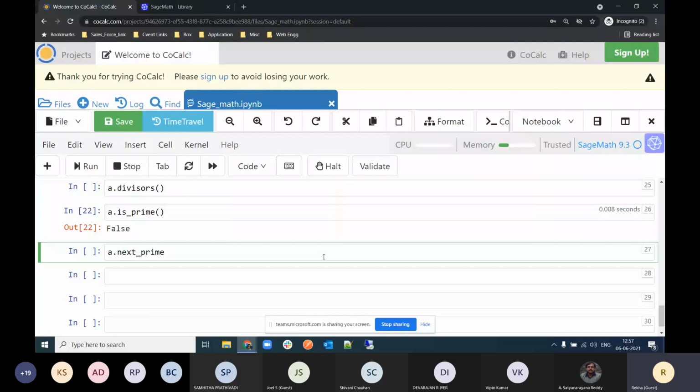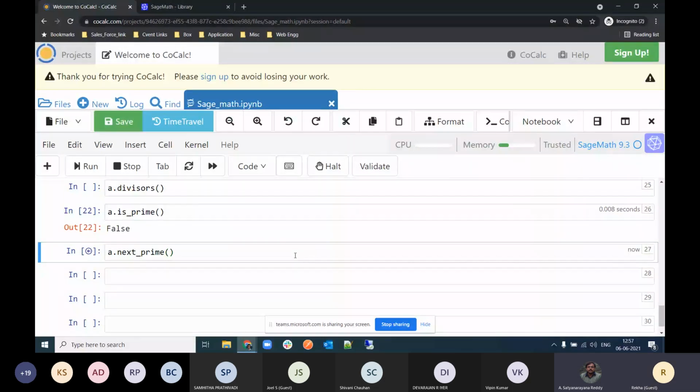Can anyone guess about it? The prime number next to A, closest to A. It will actually give us the prime number which comes first after A. So can you try A dot 10? That will be easy. A dot 10 dot next prime 10 dot.